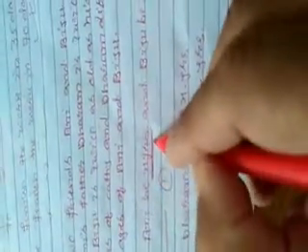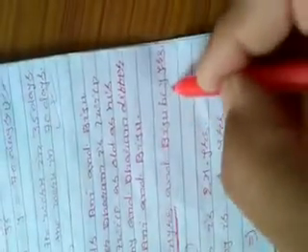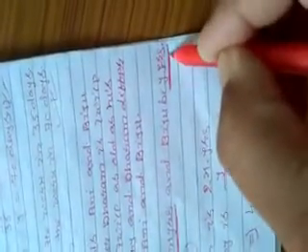Let the age of Ani be x years and Biju's age be y years. Now, according to the conditions of the question, make equations. The first condition says that the ages of Ani and Biju differ by 3 years. So x was the age of Ani and y was the age of Biju, so an equation is formed: x minus y equals 3.